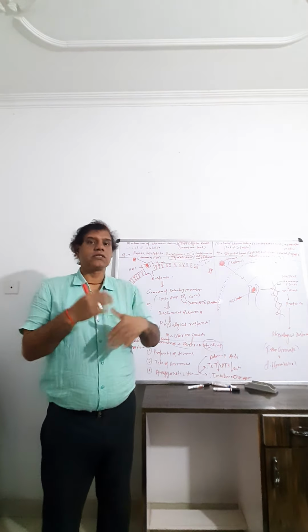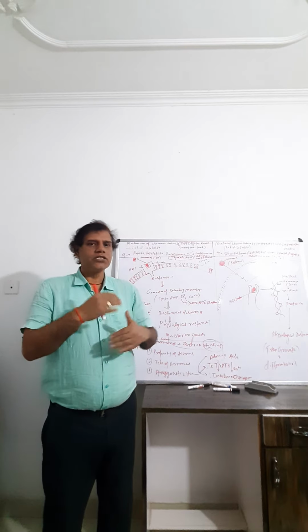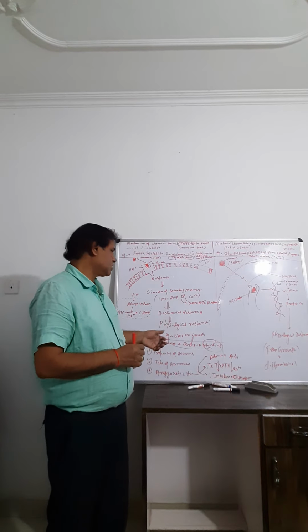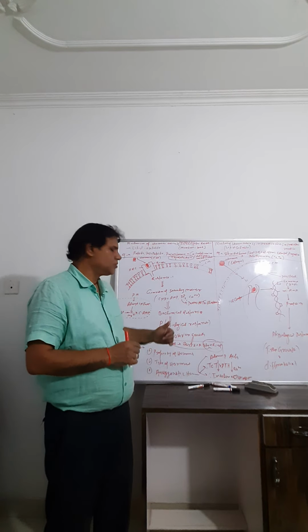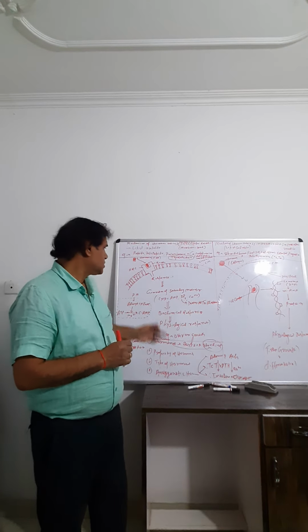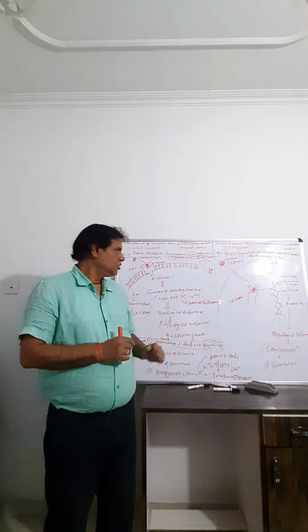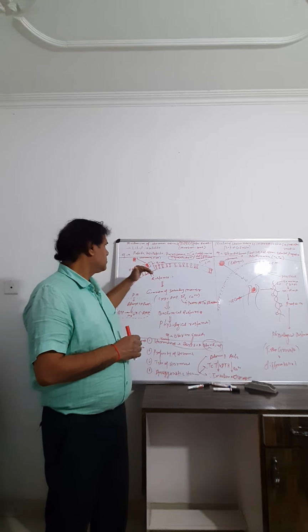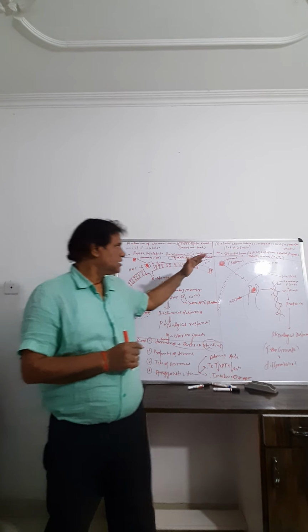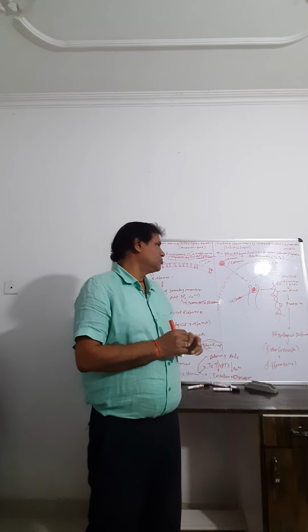This is also called a cascade phenomenon because it increases in large amounts within a fraction of a second, a millisecond, and it is responsible for the chemical and physiological response. For example, FSH is responsible for ovarian growth. So these are examples of lipid-insoluble hormones, that is peptide hormones. And second is the lipid soluble, that is the steroidal hormones.